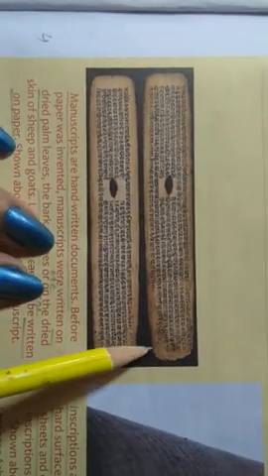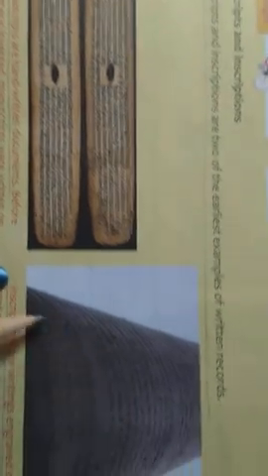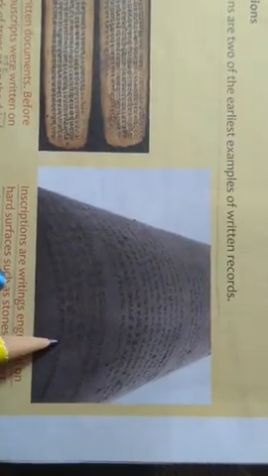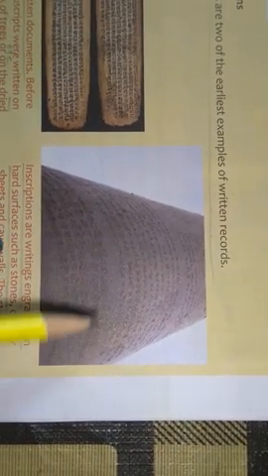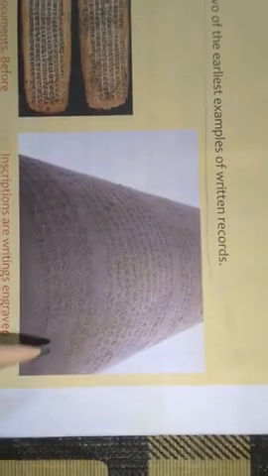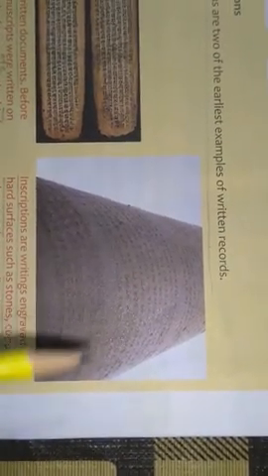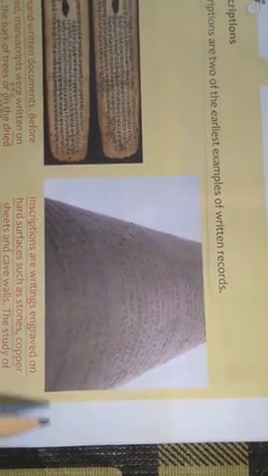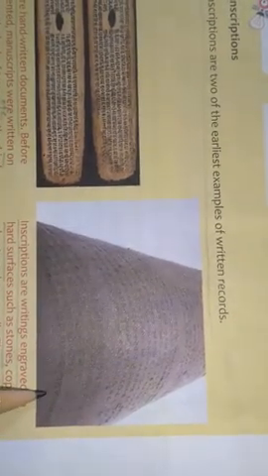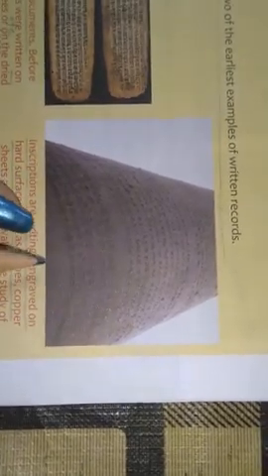And this is an inscription that is engraved on hard surfaces such as stones, copper sheets, etc. And this picture is of Emperor Ashok's pillar, and this inscription is engraved on the pillar. The study of inscriptions is known as epigraphy. What is it called? It is called epigraphy.